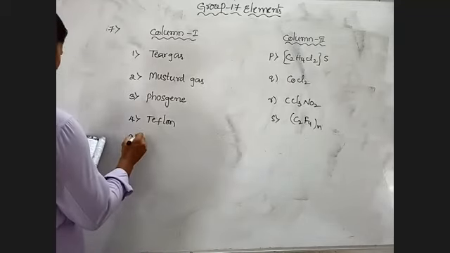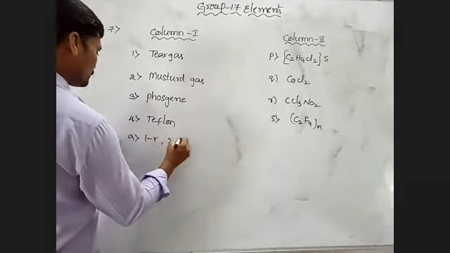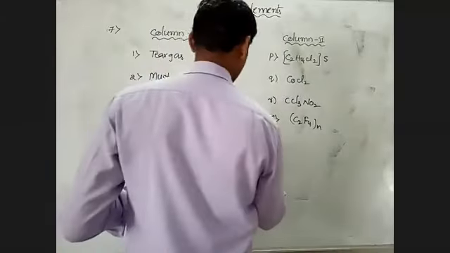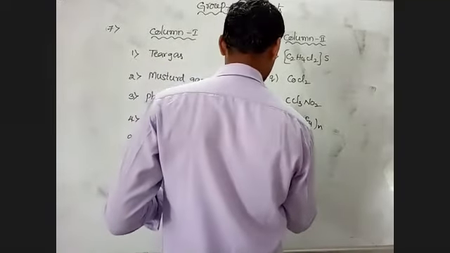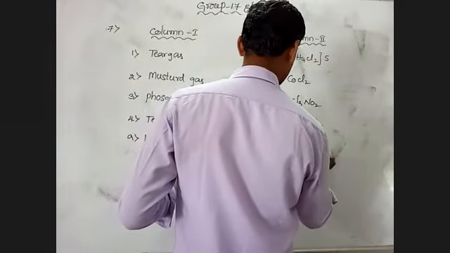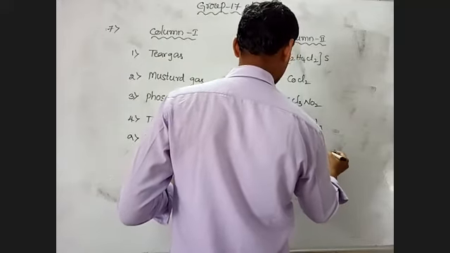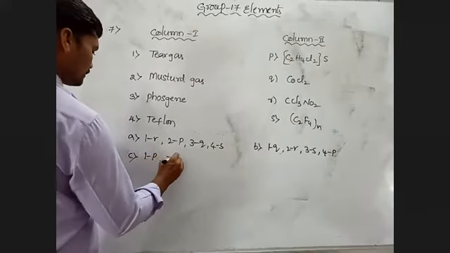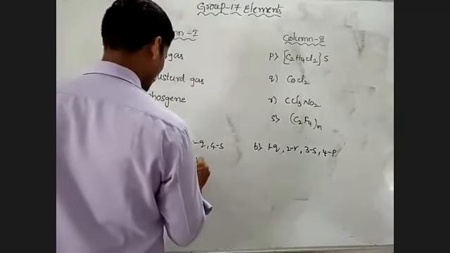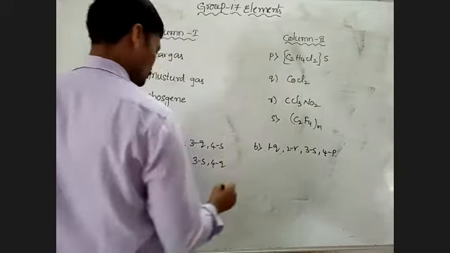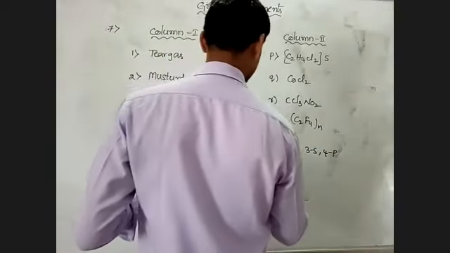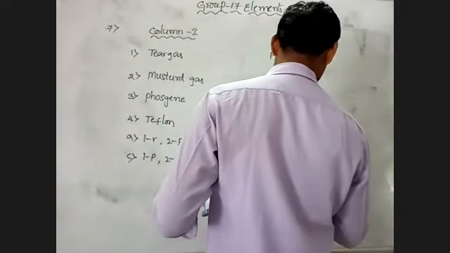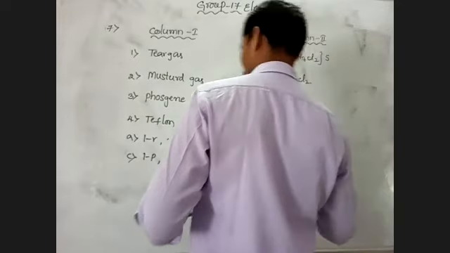That means option A: 1R, 2P, 3Q, 4S. Next, B: 1Q, 2R, 3S, 4P. Next, C: 1P, 2R, 3S, 4Q. Next, D: 1S, 2P, 3R, 4Q.